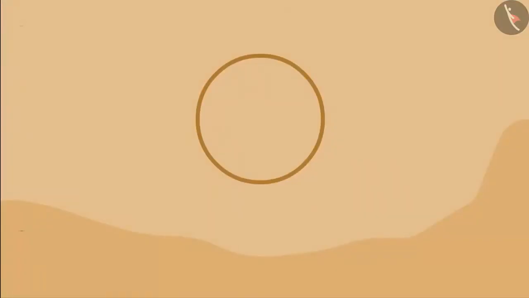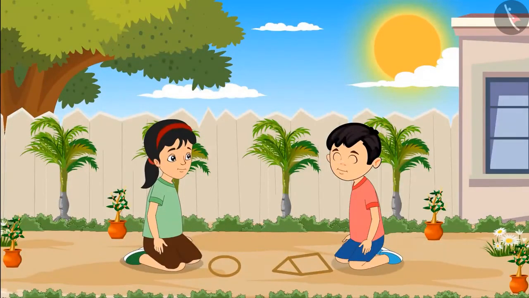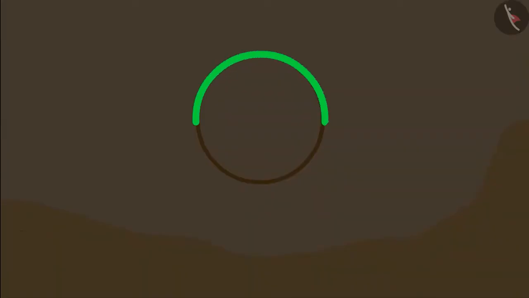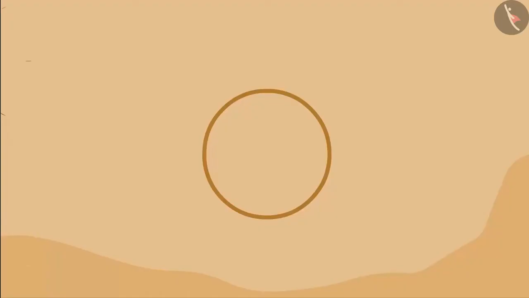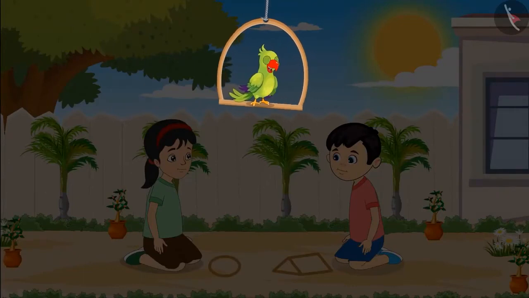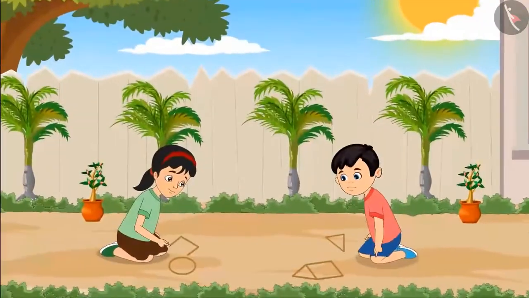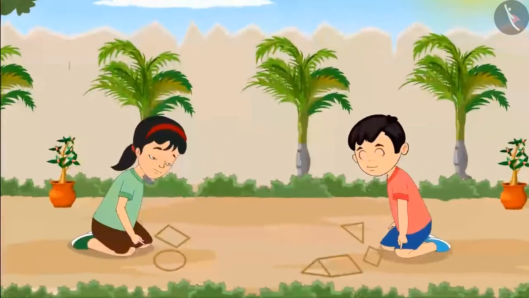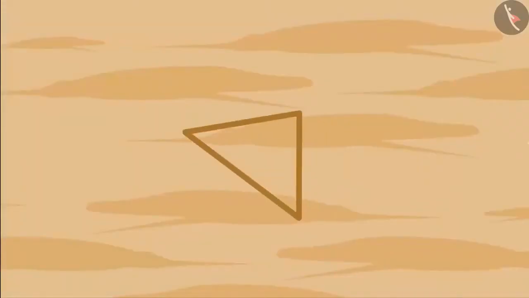Chotu, I have made only sun so far. Now I will also build a house like yours. Pinky, you have made a round shape for the sun. It means this is a circle, right? Yes, Chotu. Yesterday, Ma'am had said that we call such circular shapes as circles. So children, did you see how Chotu and Pinky are playing by making different shapes in the sand? After some time, they started making different types of triangles, squares, rectangles and circles, such as these.